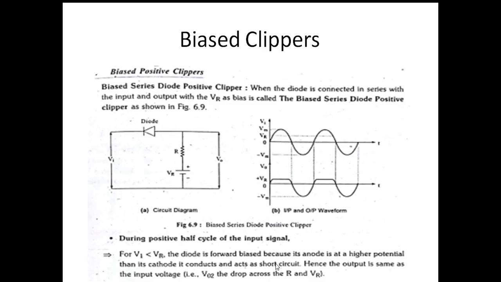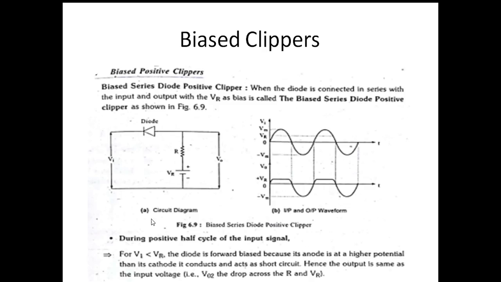Okay, when the diode is connected in series with the input and output with VR as bias, it is called the biased series diode positive clipper. Since the name itself says it is biased, a biasing voltage is applied here. VR is the reference voltage. Depending on how much reference voltage is applied, that decides how much portion should be clipped in the output. Let us discuss this simple circuit now.